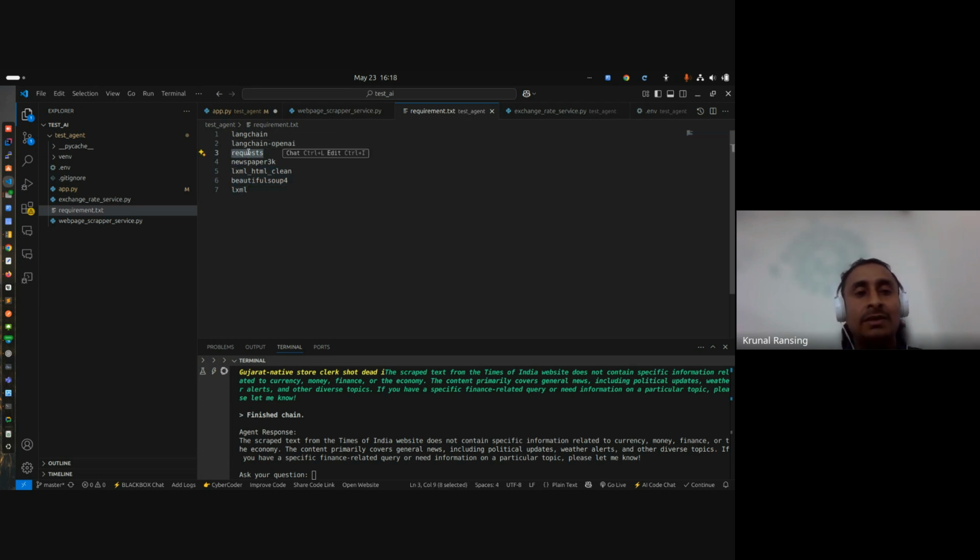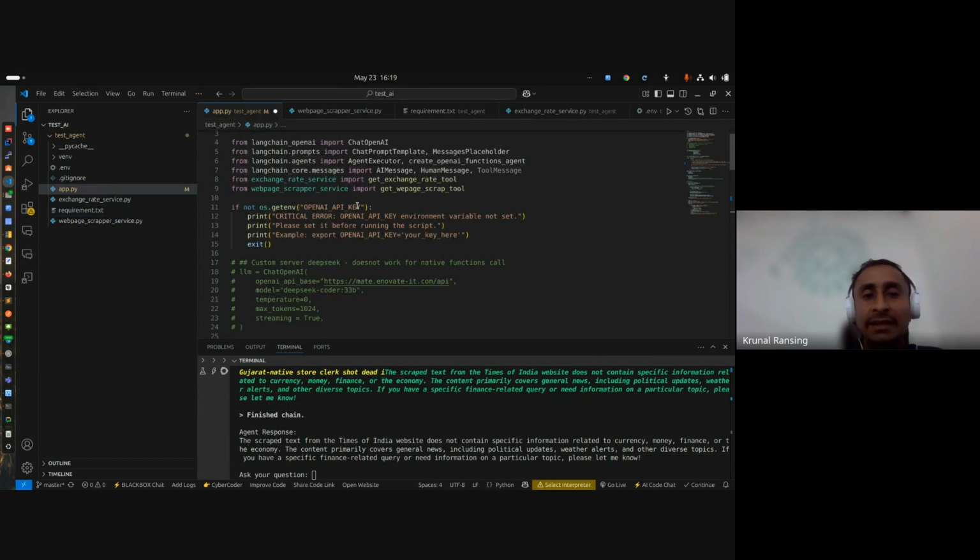Like I mentioned, I want the exchange rate, right? So I want to call some API, and that's why the other dependencies are there. Consider this just the basics for scraping a basic page, because I mentioned my bot gives me financial-related content when I give it any URL. So basically my agent is that financial bot which will help me with exchange rates and some financial content, and we are using LangChain for that.